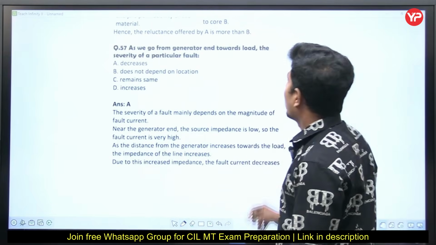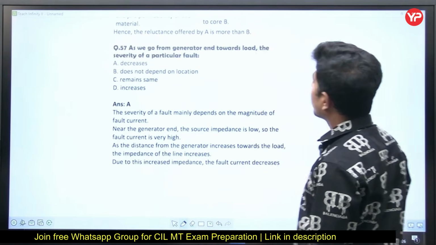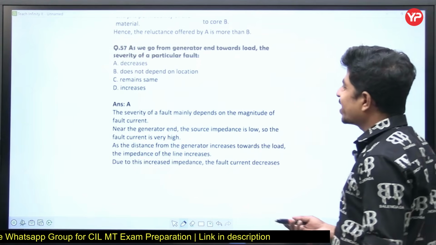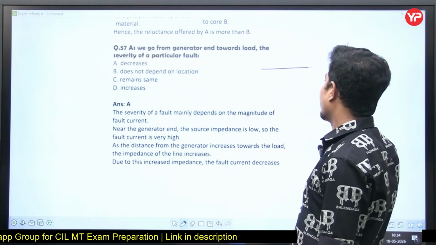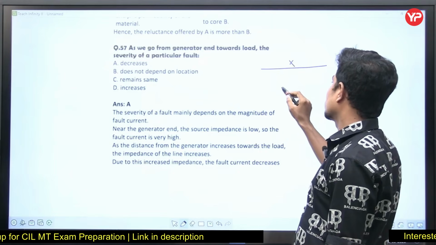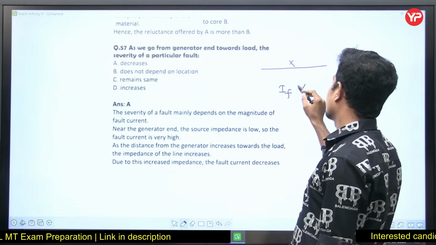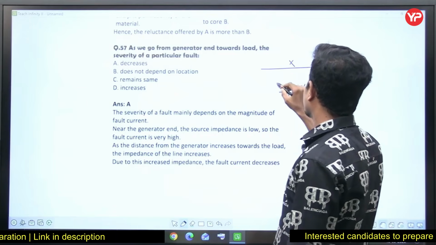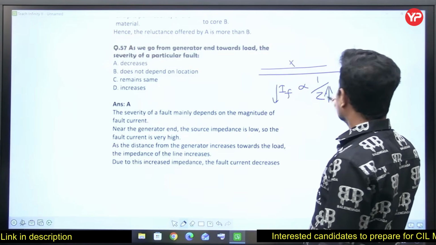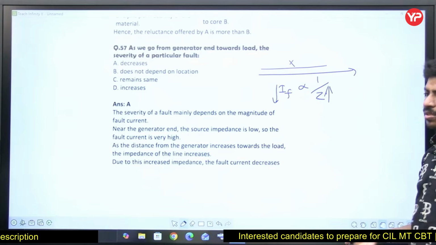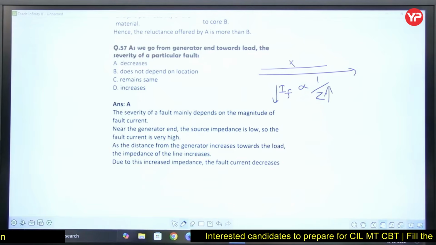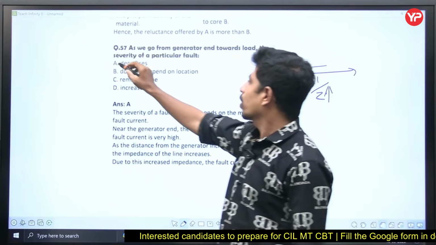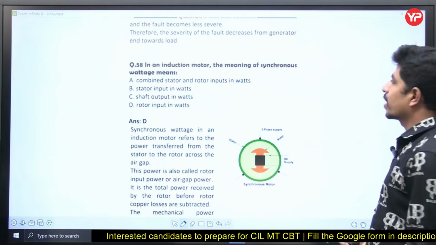Right? Next, as we go from the generator end towards the load, the severity of a particular fault decreases. Why? Because as we are moving away, reactance will increase. See, fault current is inversely proportional to impedance. As impedance increases, fault current will decrease. As you are moving away, distance will increase. As distance increases, obviously reactance will increase. As reactance is increasing, impedance will increase and fault current will decrease. Severity of the fault will decrease. Okay, it decreases. Next question please.